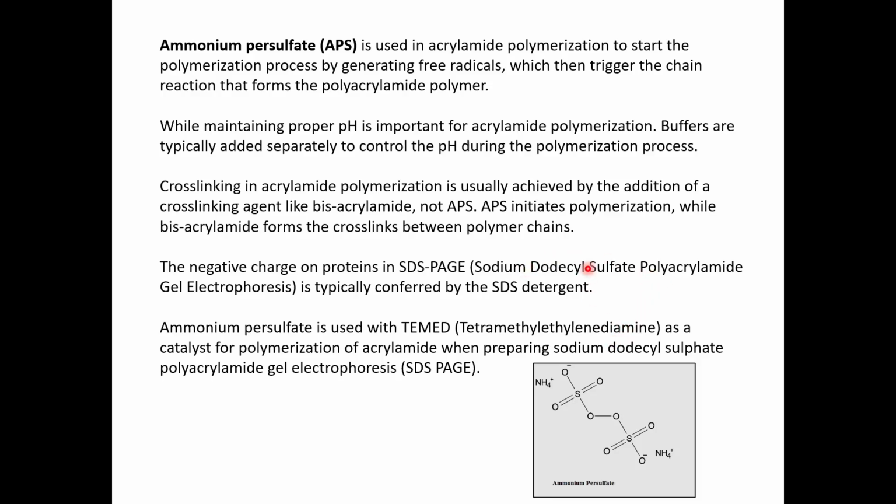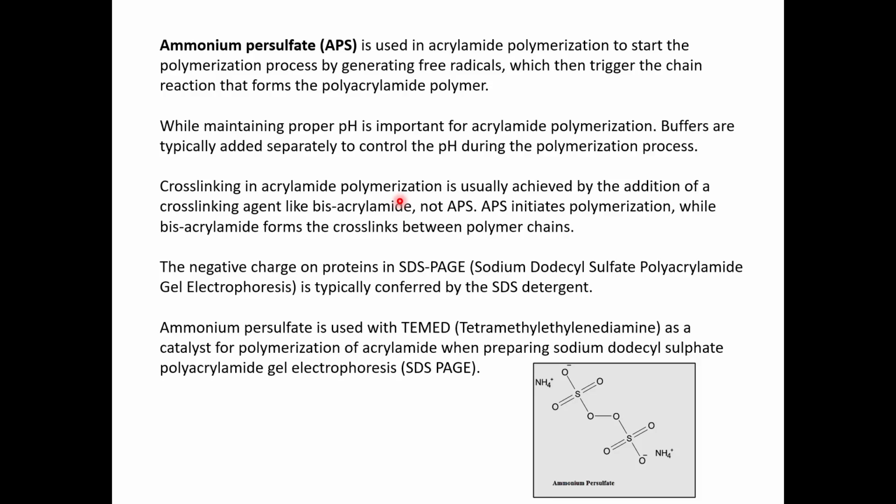Each is made at a different pH. Your stacking gel will be made in 6.8 pH Tris buffer, and your resolving gel will be made in 8.8 Tris buffer. So the pH is maintained by these buffers and also the Tris that is added in your running buffer.